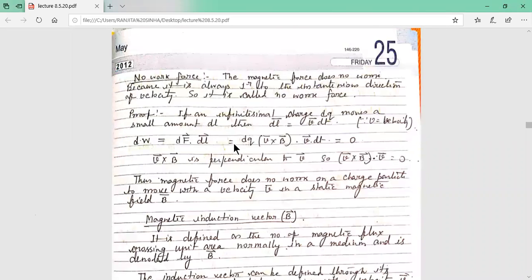So here, dF dot dl. dF equals dq into v cross B, and in place of dl we write v into dt. So ultimately we have v cross B dot v. This value is 0 because v cross B is always perpendicular to v. So v cross B dot v equals 0, and therefore dW equals 0. Thus, magnetic force does not work on a charged particle moving with a velocity v in a static magnetic field.